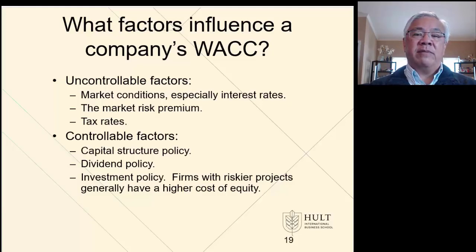Second is the market risk premium. Over time, the market's risk aversion may change, and therefore the risk premium may change. And finally, tax rates. We use 40%, but that's a determined number based on the federal tax rates, which is essentially politically determined by Congress.